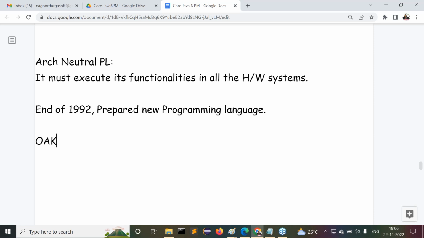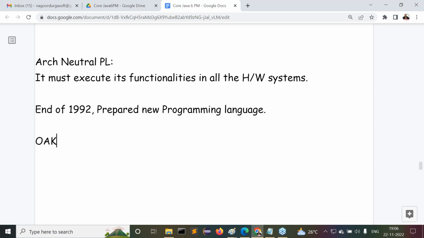Oak. James Gosling had a thought and gave that information to Sun Microsystems. He said, I want to give the name Oak to this new programming language. O-A-K, Oak. His opinion was shared with Sun Microsystems. Unfortunately, what happened? Sun Microsystems rejected this opinion from James Gosling. It was not accepted.